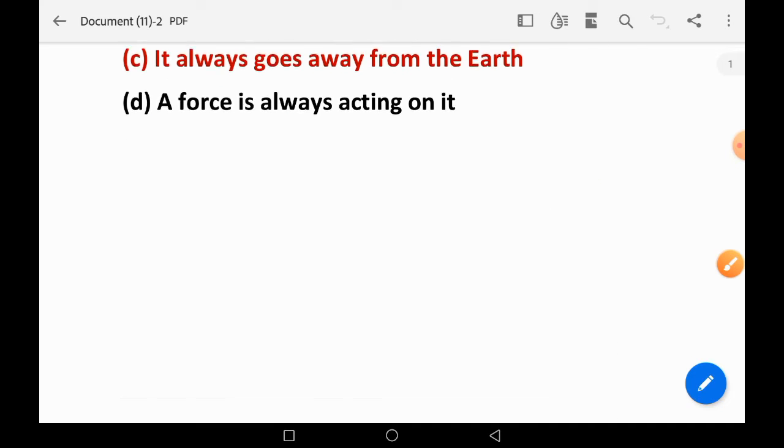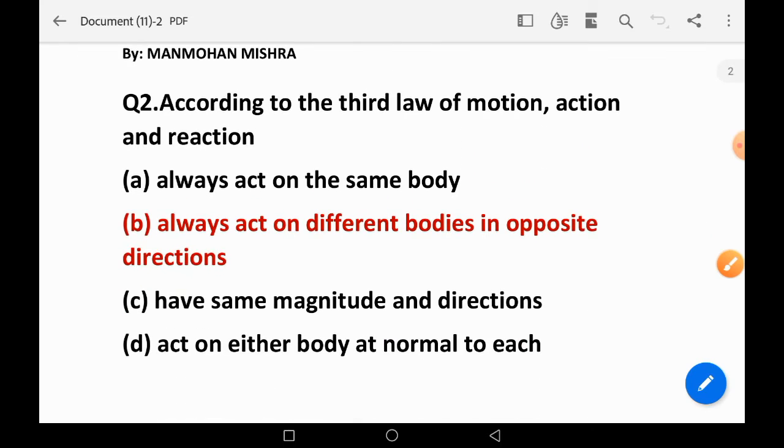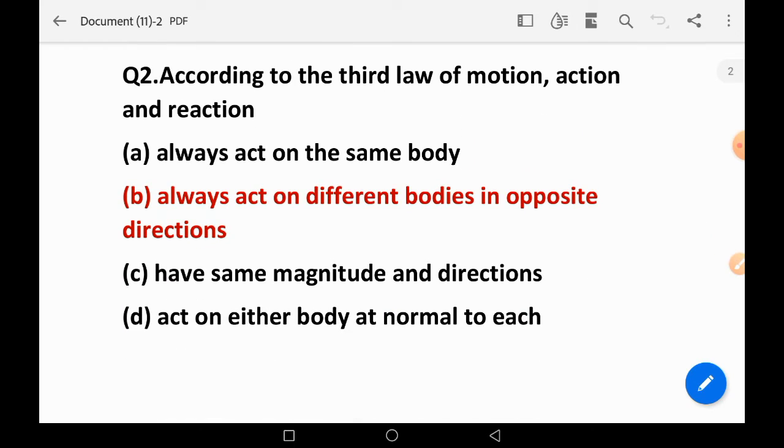Next question. According to the third law of motion, action and reaction: options are always act on the same body, always act on different bodies in opposite directions, have the same magnitude and directions, act on either body at normal. The right option is B.